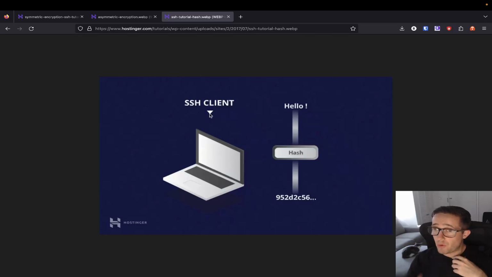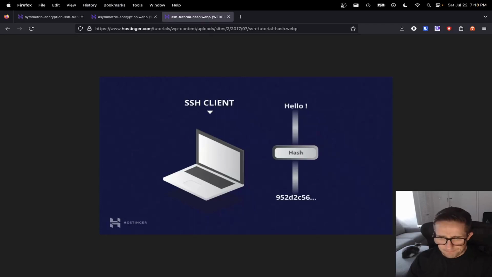It's a one-way function. Once you hash something, you cannot unhash it back to what it was. You can use it to authenticate that it is correct. They use this in password storage and other uses. But here we go. We've got our SSH client. It's going to take "hello" and hash it. Let's just say this is SHA-256, which is a very common hashing algorithm. And then it's going to get this hash down here.